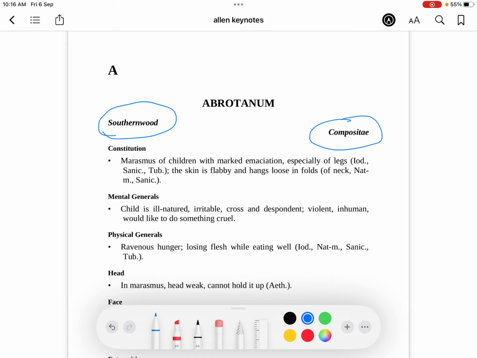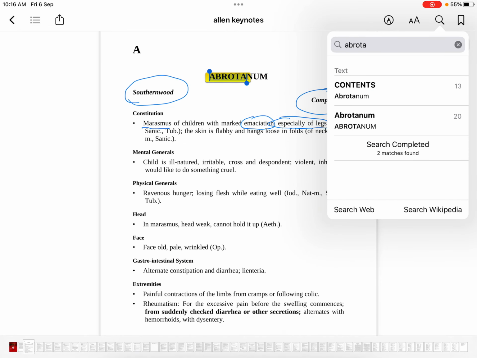Now coming to the constitution of Abrotanum, there is marasmus of children with marked emaciation, especially of legs. So the MCQ that you have to remember is emaciation, especially of the legs. This is Abrotanum. Emaciation legs, Abrotanum. Now they are asking you to compare iodum, sanicula and tuberculinum. So now I want you to go to page 155 of your Allen's Keynotes.